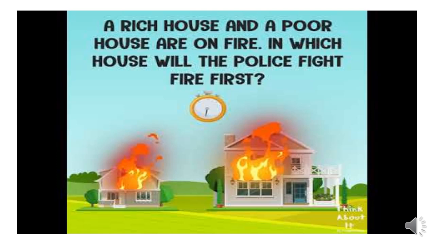So the question is, in which house will the police fight the fire first? In other words, which house will the police save first? Please take your time, think about it, and send me the answer on my WhatsApp.